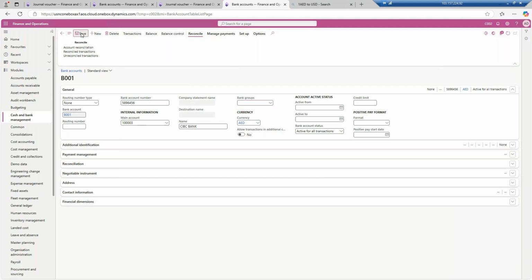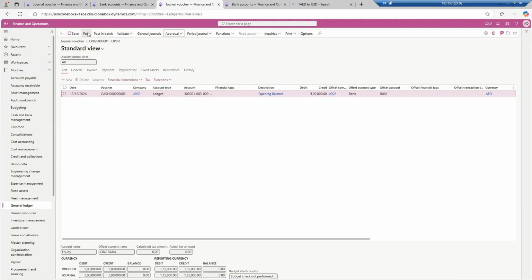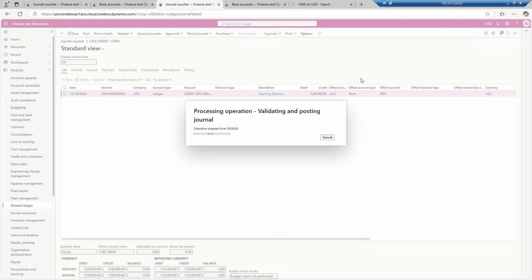Click on the save button. You will have your entry over here under the bank account tab, so CIBC Bank, and then you can click on the approvals. Click on the approval. It will go to my manager for approval, and once it is approved, the post button will be enabled. I don't have a second user right now, so I'm approving it myself, and click on the post button.